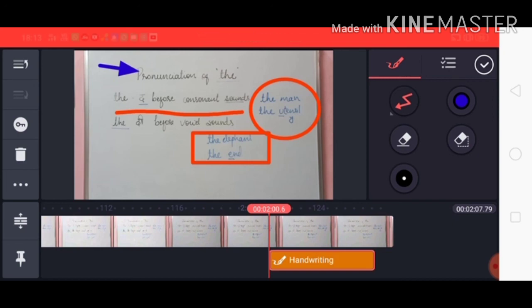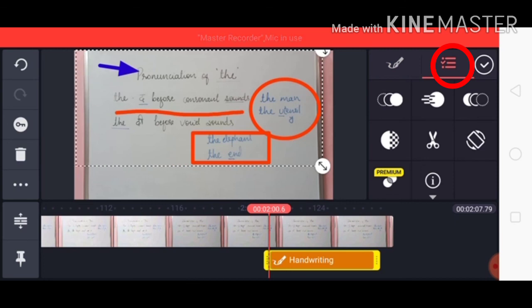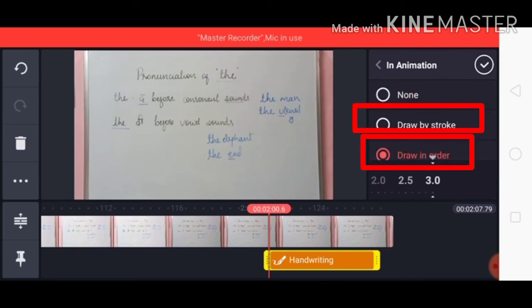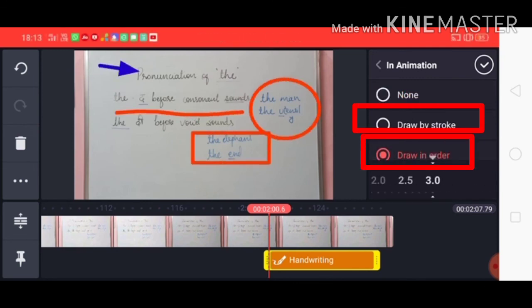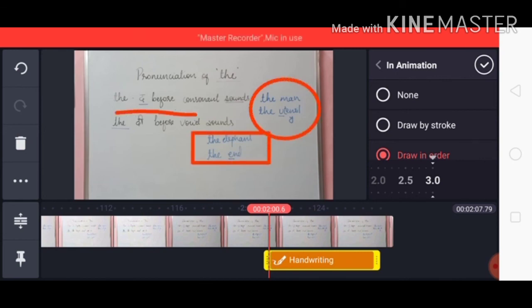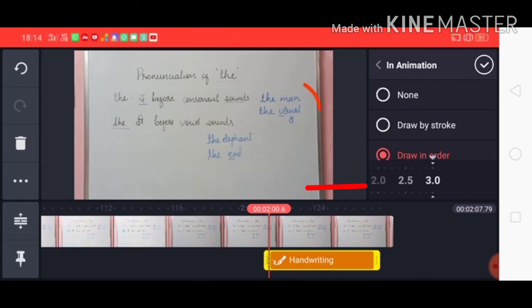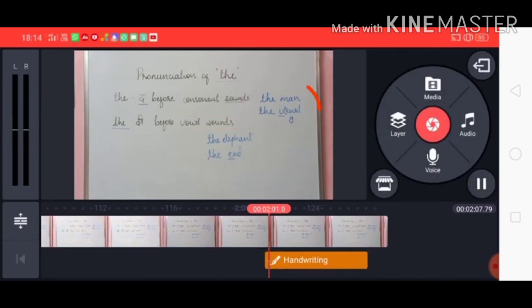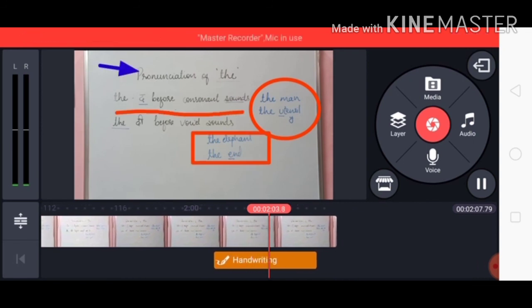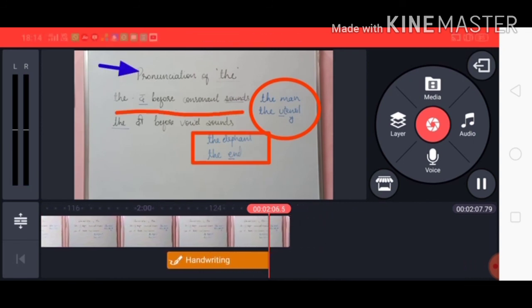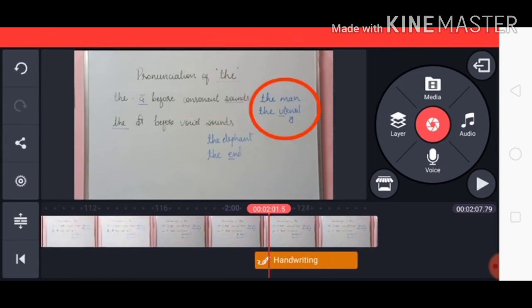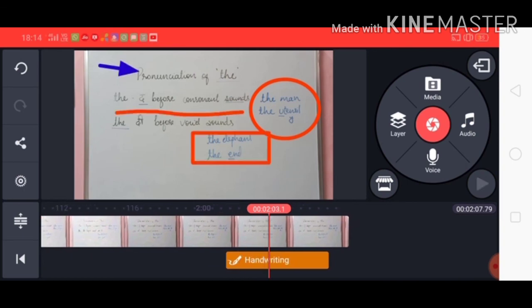And now if you want all these structures to appear on the screen one after another automatically, use the animation option. As soon as we click on this, then click on draw in order and set the speed also. You can set the speed also and then click on OK. Now let's see how does it appear. Yes, it's highlighting the particular area one after another. Okay, this is how we can use the handwriting and we can animate it also.